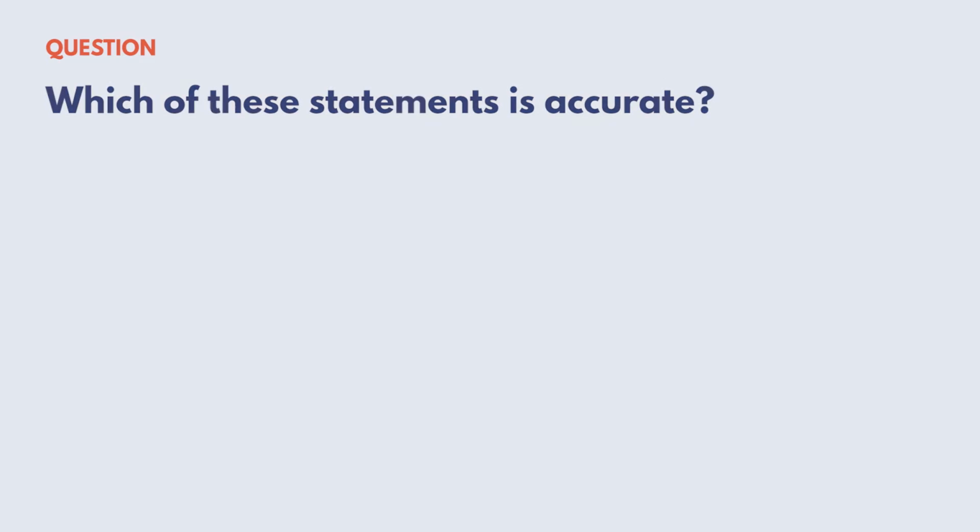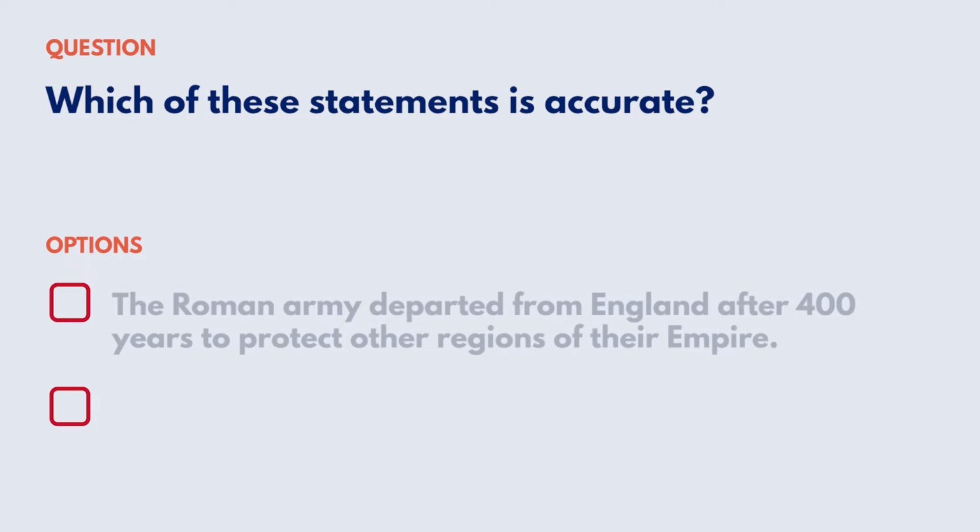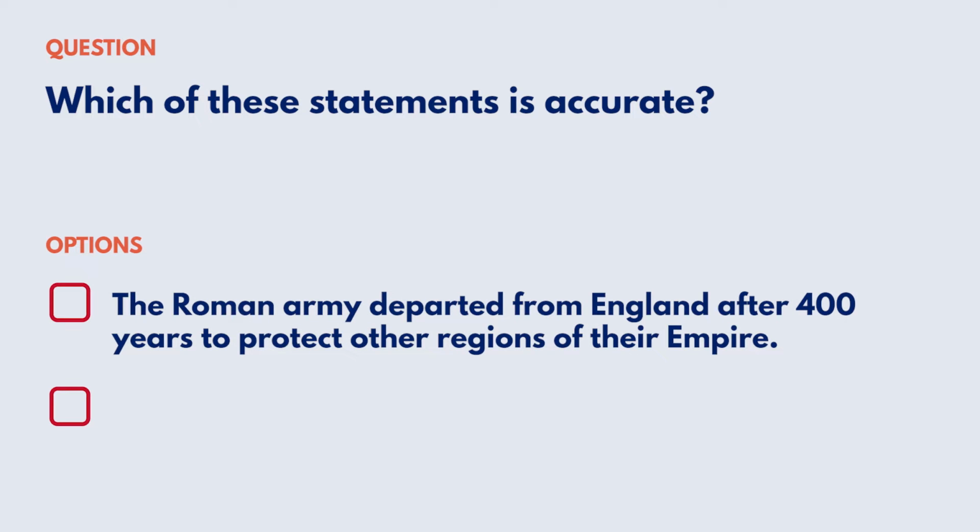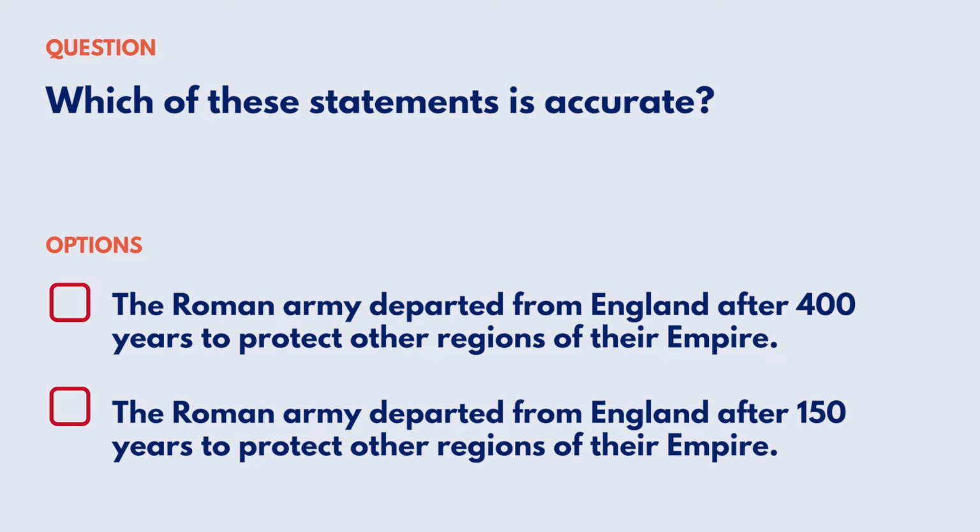Which of these statements is accurate? Your options are: the Roman army departed from England after 400 years to protect other regions of their empire. The Roman army departed from England after 150 years to protect other regions of their empire.